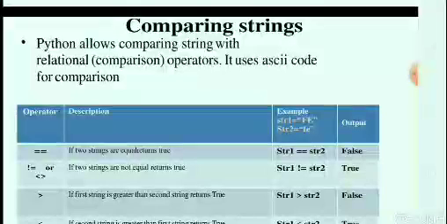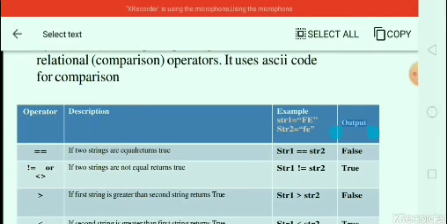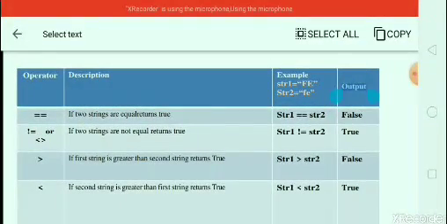The next part is comparing strings. When we have to compare a number of strings with each other, we can use this concept. Python allows comparing strings with relational comparison operators. It uses ASCII codes for comparison. Relational operators are nothing but conditional operators. By using these operators, we can compare two or more strings. The table shows the operator, description, example and output.